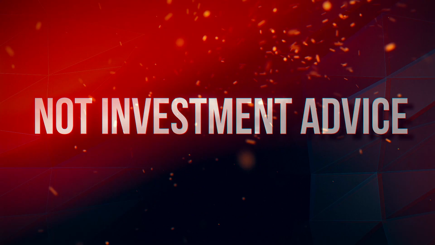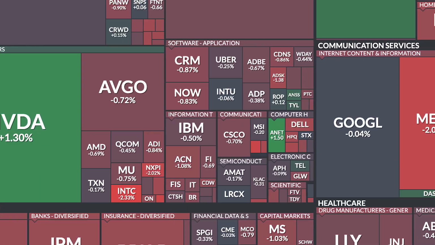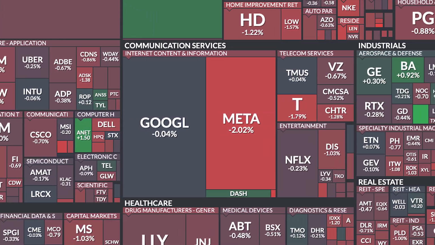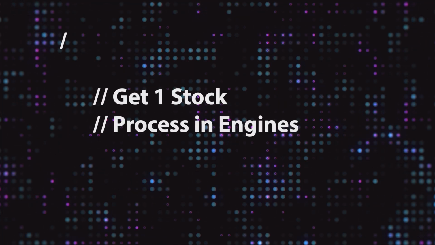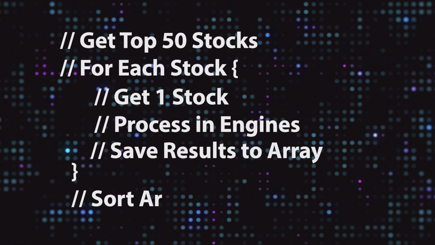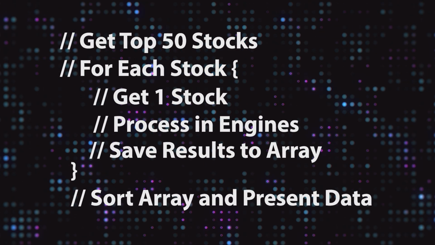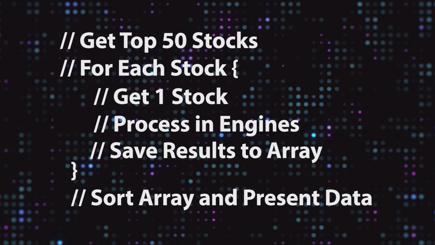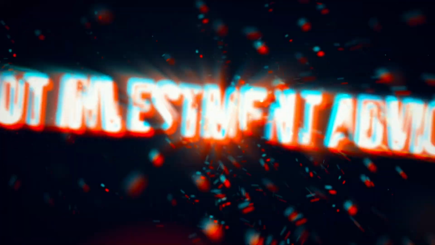Interesting. Now, I said this video was going to tell me which stock to buy, so I need to make this smarter. I need to have it loop through the S&P 50, the top 50 stocks in the United States, and I want it to tell me what is going to be going up in the next 6 months. So to do that, we're going to be simply taking this algorithm, making it into a loop, running it through each one, coming up with an average, and then sorting that from top to bottom. And then we'll see the percentage change at the top and the percentage change at the bottom. We'll have the best and the worst stock, and maybe we'll become millionaires in the process.